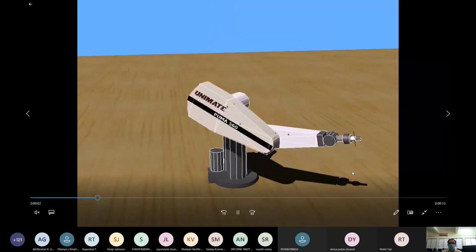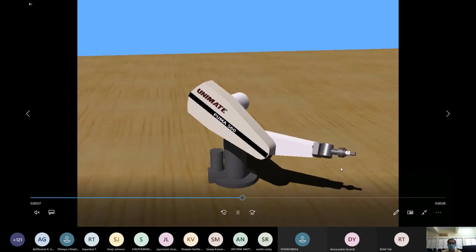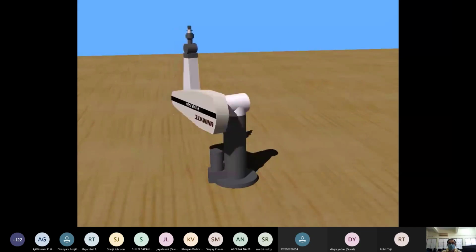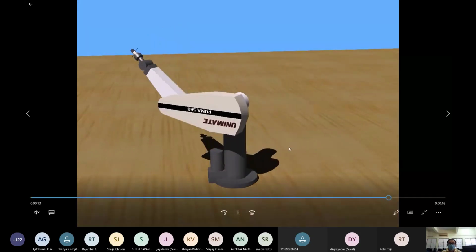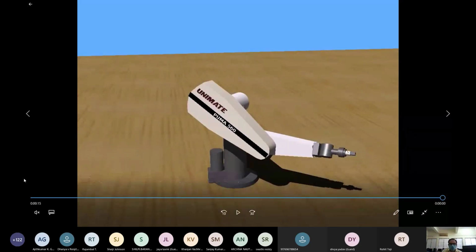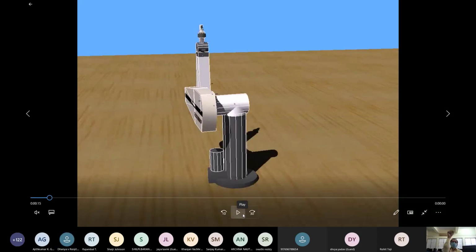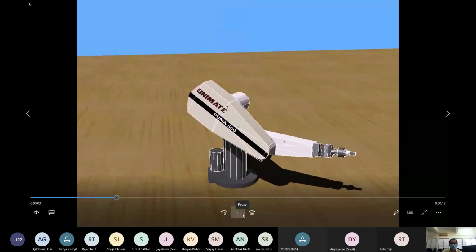This is the Puma robot, which moves up and down, but on the wrist it has all three movements, giving it additional degrees of freedom. On the waist it moves in rotation, but on the arm it can move up and down only. So this is the Puma robot. Likewise, SCARA moves left and right, Puma moves up and down. And for additional movement, we give additional joints on the waist and wrist, so that it can have 6 degrees of freedom. So this is our Puma robot.